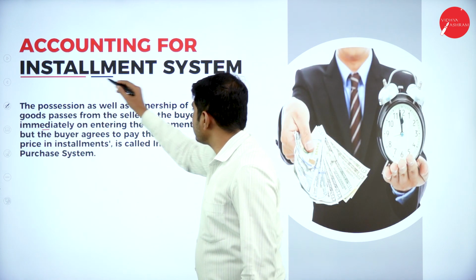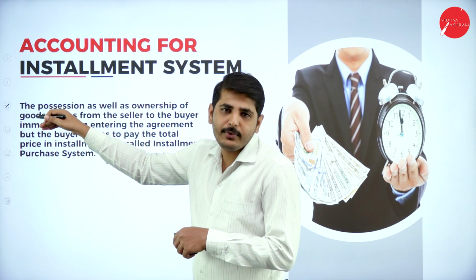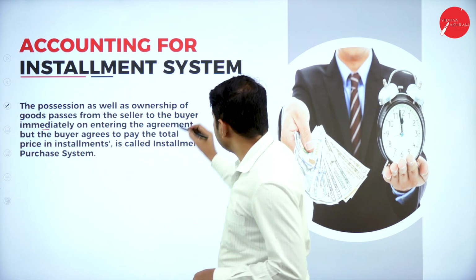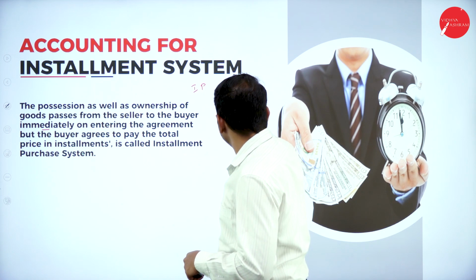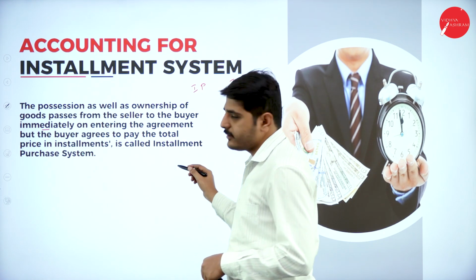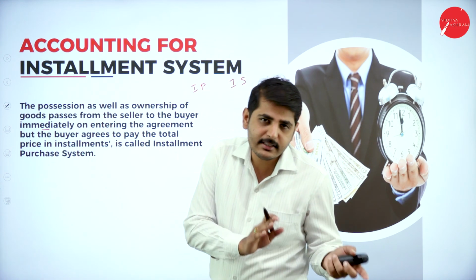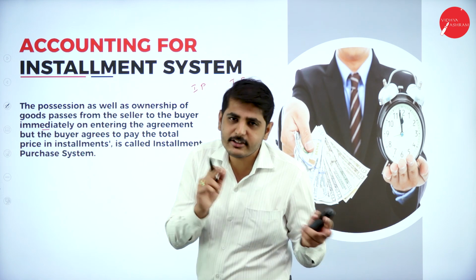Accounting for installment system. This chapter is also similar to accounting for hire purchase system. Here, the purchaser will be called as installment purchaser. Seller will be called as installment seller. See there, hire purchaser, hire seller. Here, installment purchaser, installment seller. So what is the difference between hire purchase system and installment system?